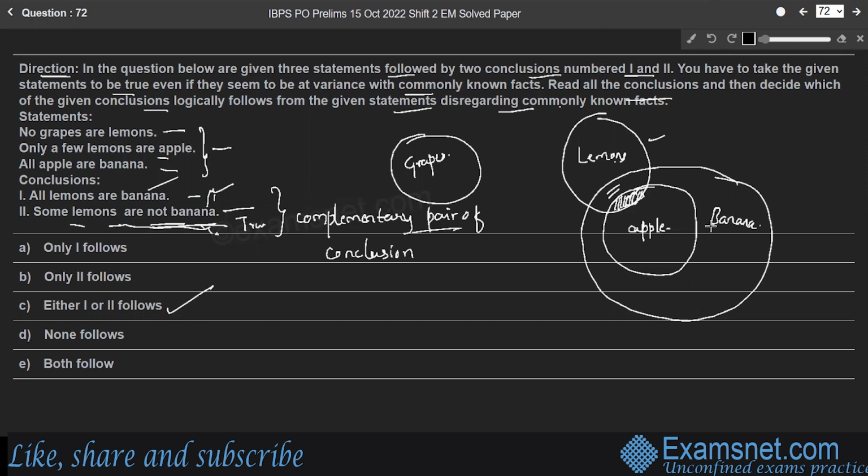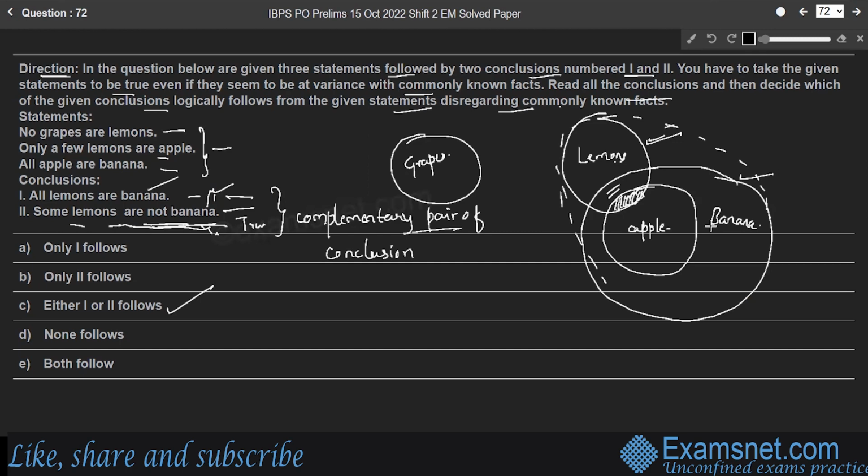So we can consider each conclusion here. All lemons are banana. Set of lemons here, set of banana here. This can be possible, though no direct relation between lemon and banana is given. So we can extend the set of banana like this so that all lemons are banana. So it can be true, but not definitely.